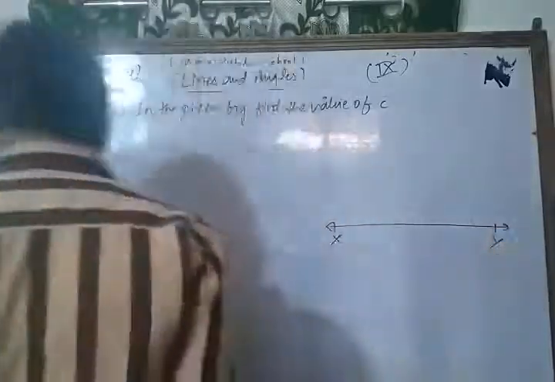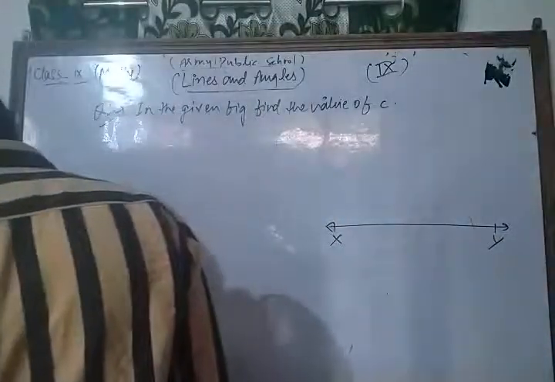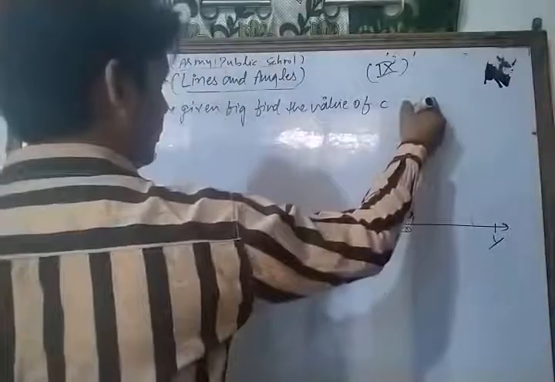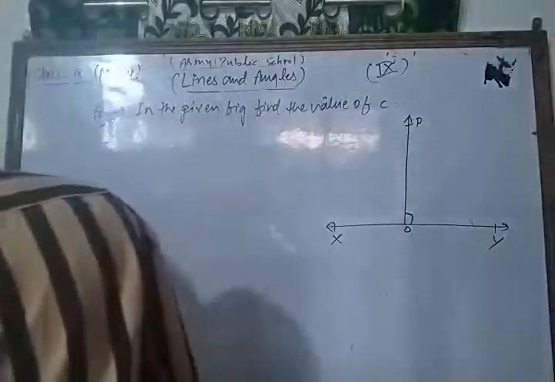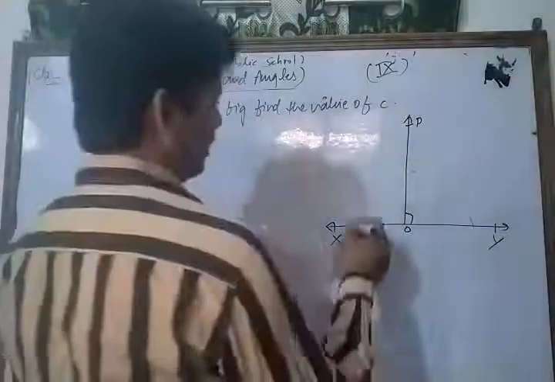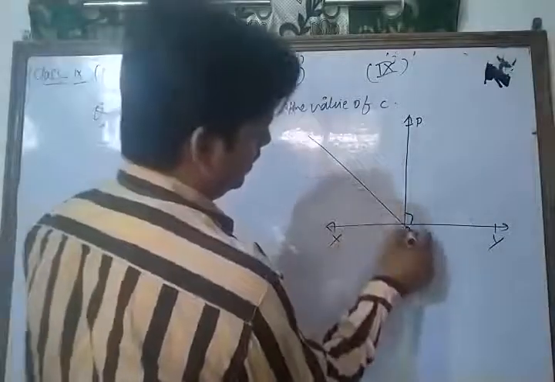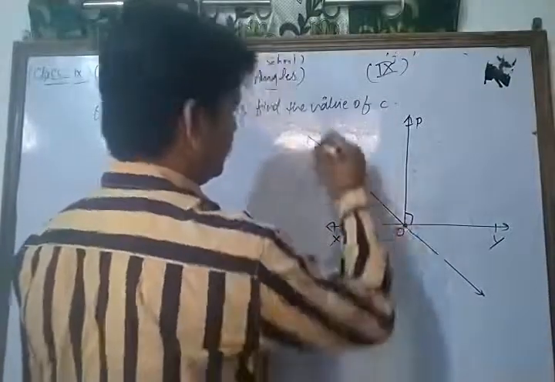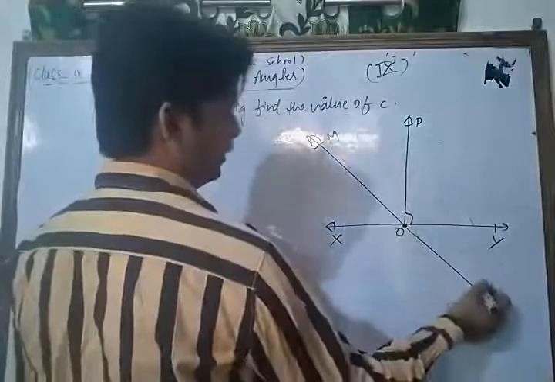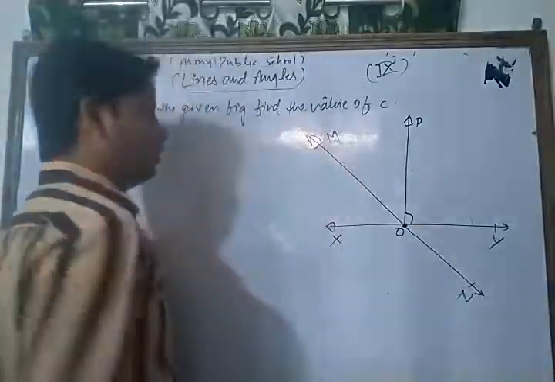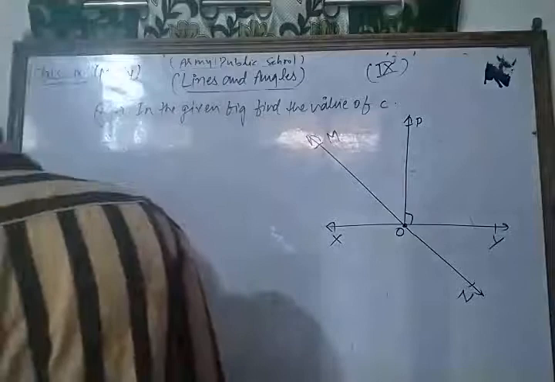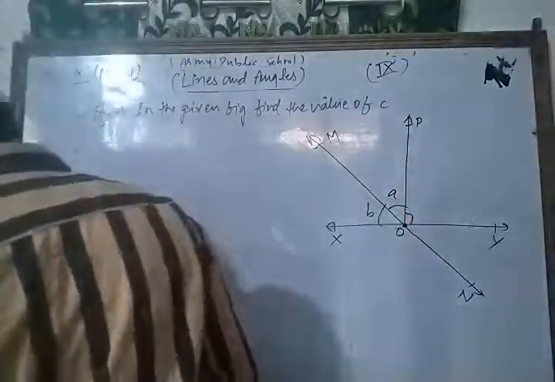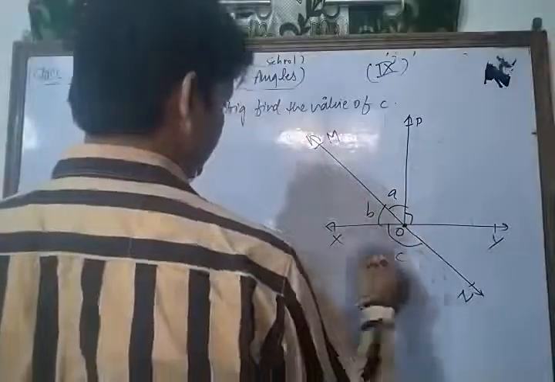OP stands on it, this is perpendicular OP. This is your O, and MN is also a line passing through the point O. Okay, and this is A, this is B, and this is C.